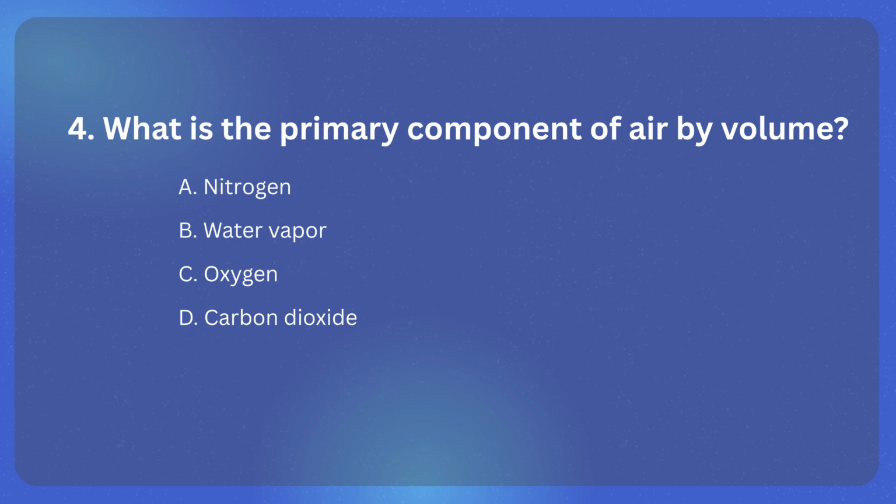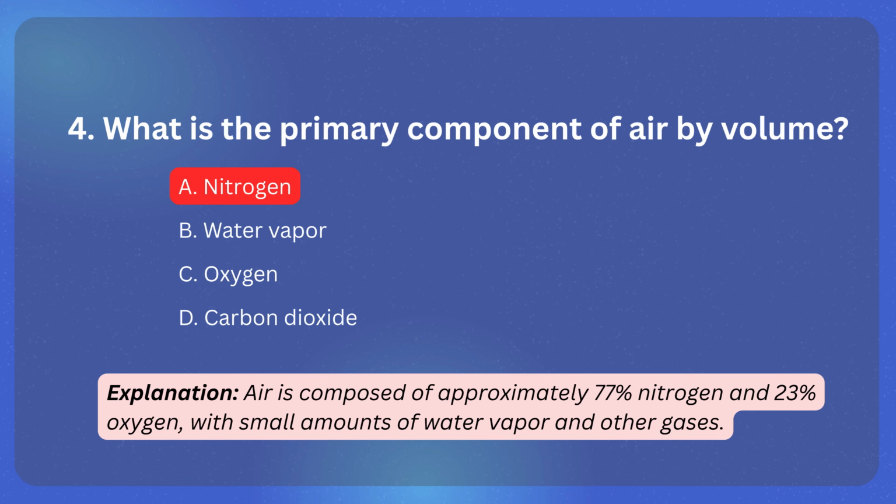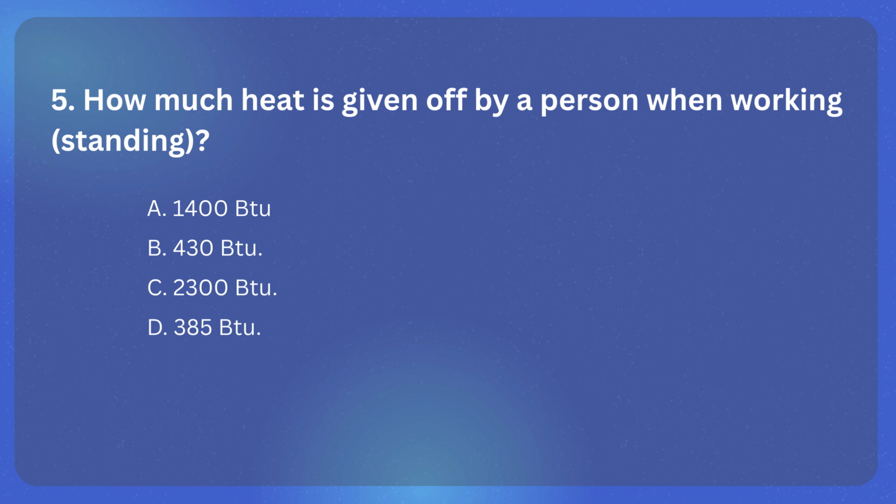Question 4. What is the primary component of air by volume? A. Nitrogen. B. Water vapor. C. Oxygen. D. Carbon dioxide. The correct answer is A. Nitrogen. Explanation. Air is composed of approximately 77% nitrogen and 23% oxygen, with small amounts of water vapor and other gases.